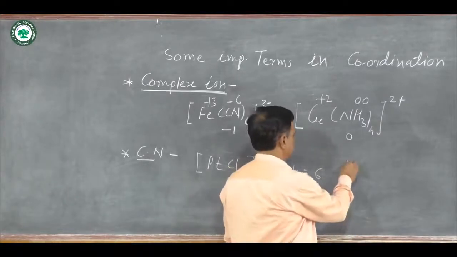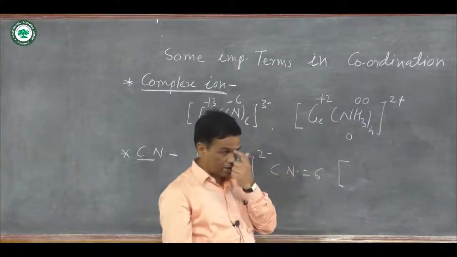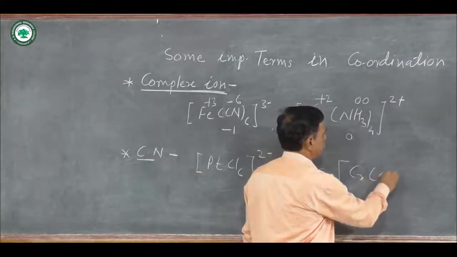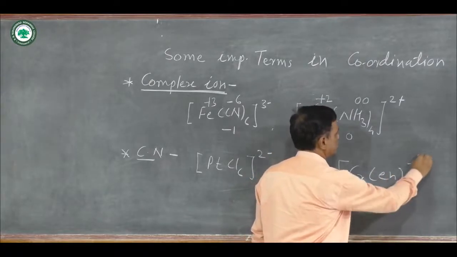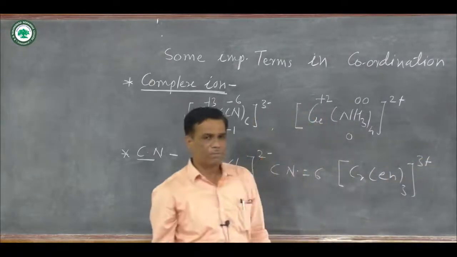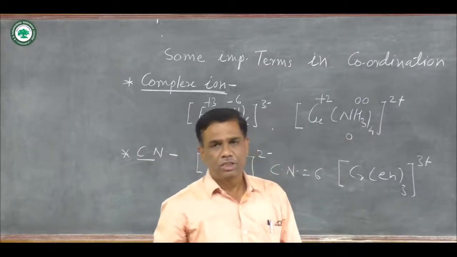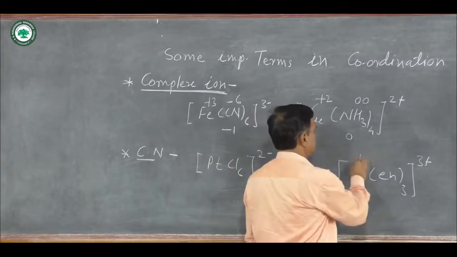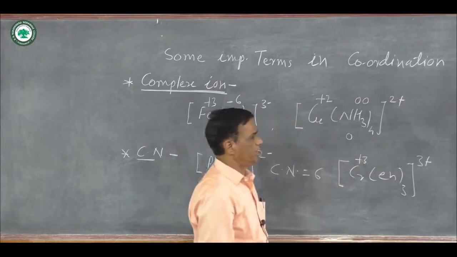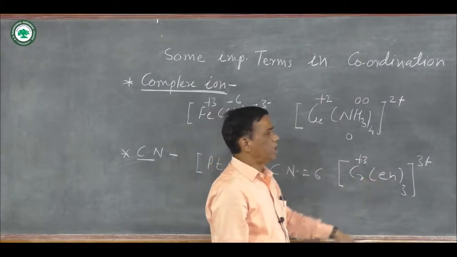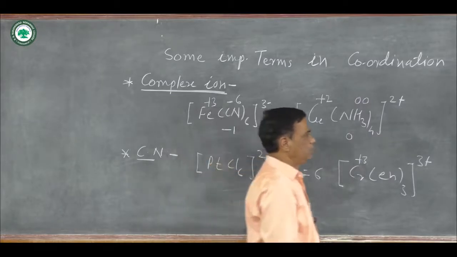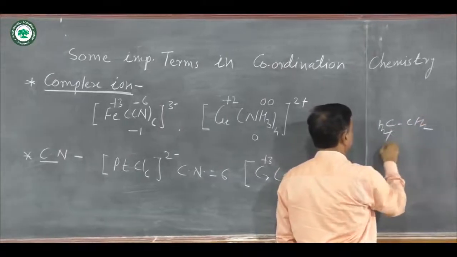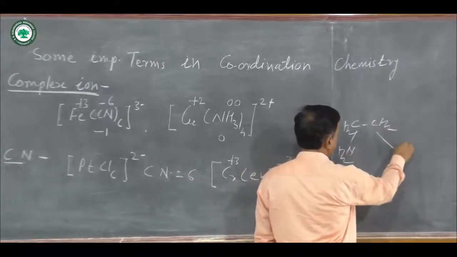There are some complexes in which ligands are bidentate, tridentate, tetradentate or pentadentate. An example is, suppose there is a formation of Cr(en)3 3+. In this complex ion, 3 ethylene diamine ligands are directly attached to this Cr3+, and the charge on the complex metal ion is equal to 3+. Here ethylene diamine is a bidentate ligand, and the structure of ethylene diamine is CH2, then NH2 and NH2.